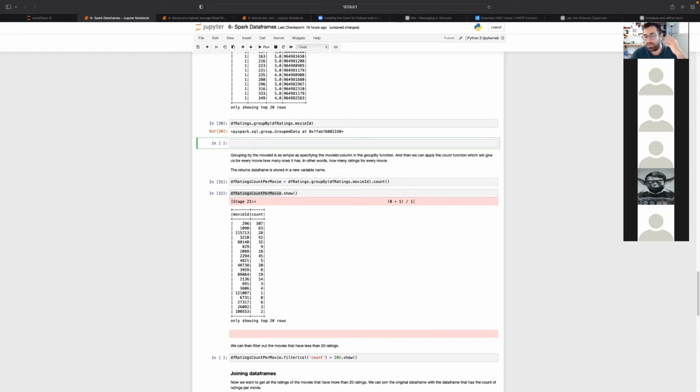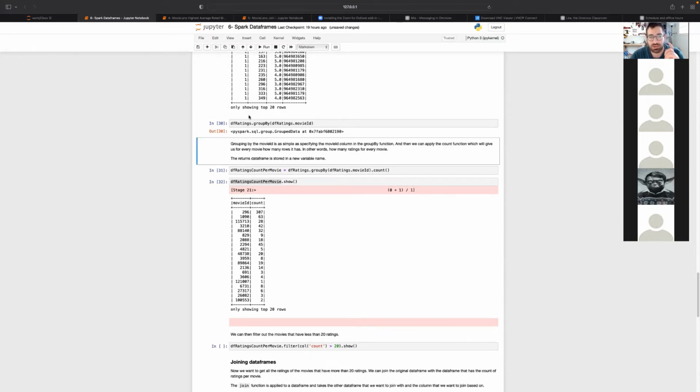And you can give your tables and columns alias names and deal with them as SQL, which I think we're not going to get into because we want to finish data frames and then move on with the course. But we just did a group by, specified what column we're grouping by, based on the movie ID, and what do we want to do with all the values? We're specifying to count. So it's counting how many occurrences it has, and we're getting this output.